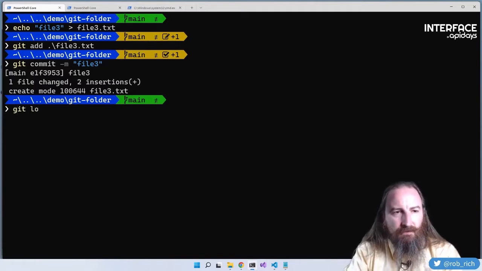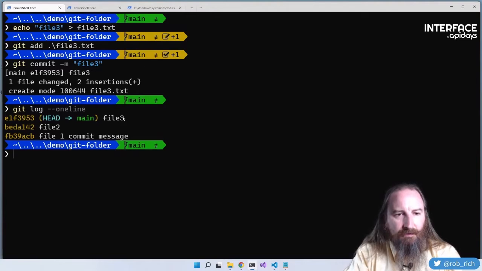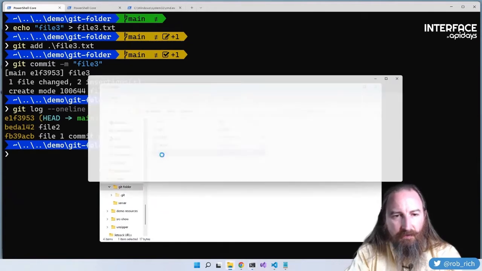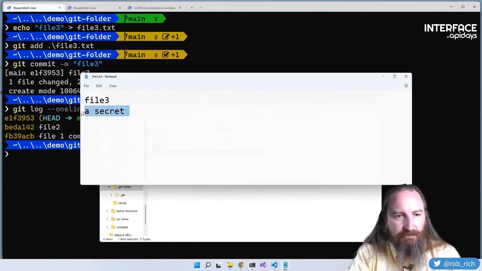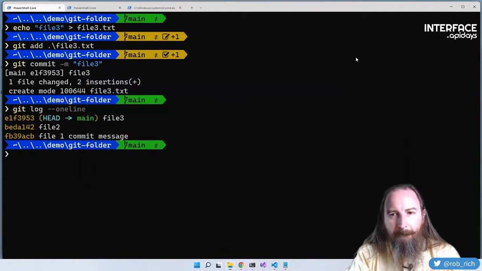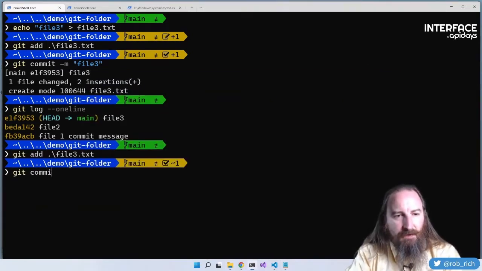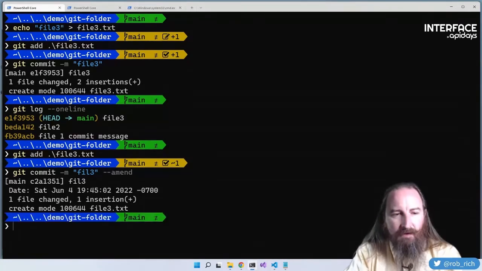Now, if we've got that content, well, how would we get that out? Well, we can come in here and we can modify file 3 and we can remove that secret. Git add file 3, git commit -m file 3, and we could then squash these together, but I'm going to do amend, which will squash it right in place.